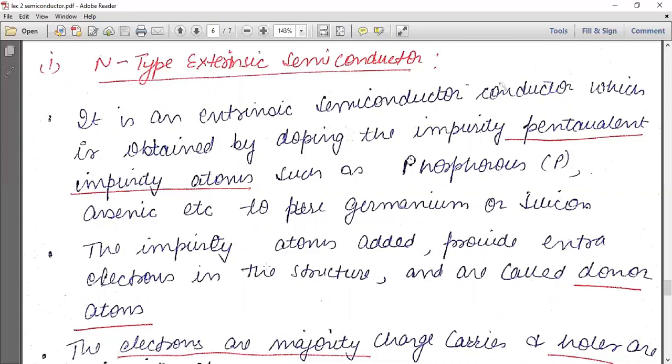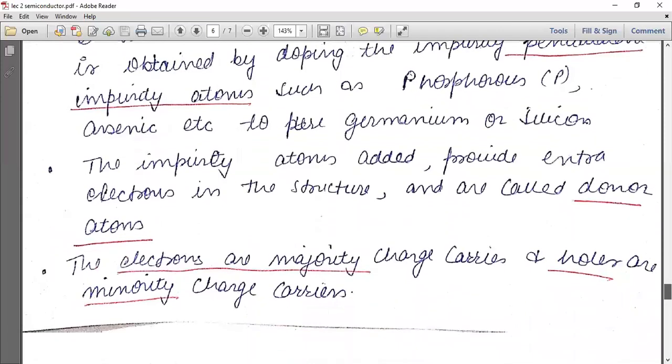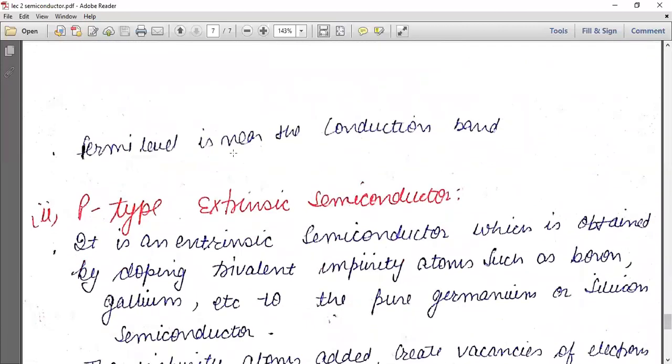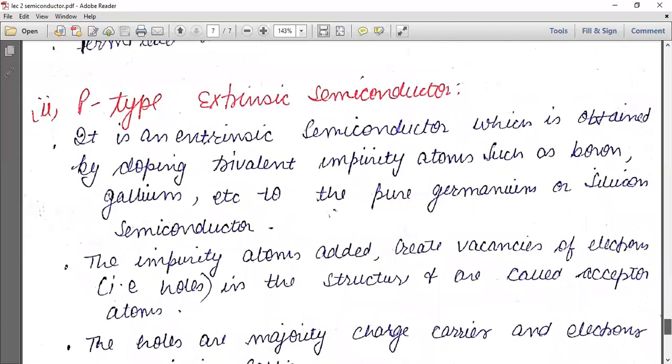The impurity atoms added provide extra electrons in the structure and are called donor atoms. In N-type extrinsic semiconductor, electrons are majority charge carriers and holes are minority charge carriers. And the Fermi level is near the conduction band. I already explained the example to you.